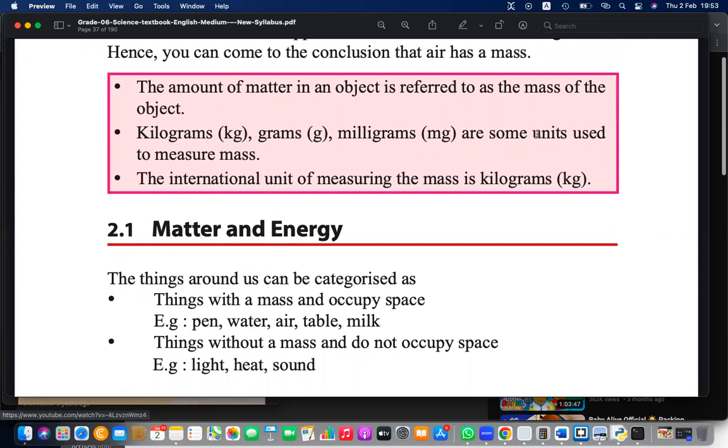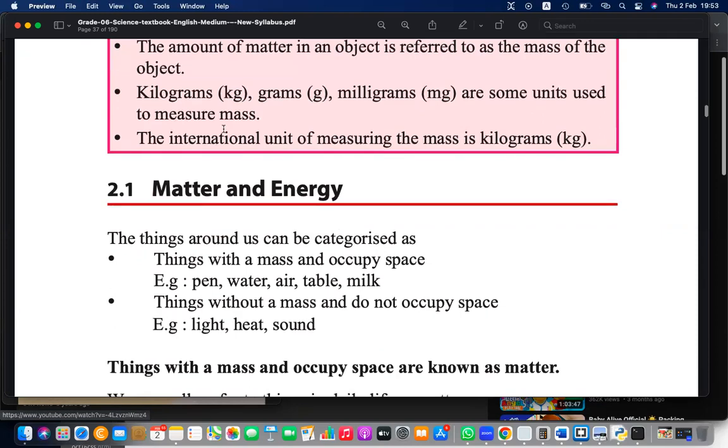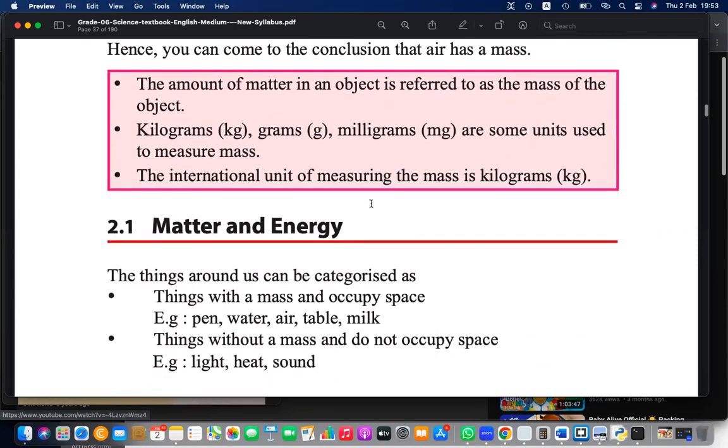Basically kilograms, grams, milligrams. A kilogram is 1000 grams. 1 milligram is actually 1 divided by 1000 grams. Or 1000 milligrams is 1 gram and 1000 grams is 1 kilogram. So that is how we measure the mass. Okay, so let's do a small experiment again.